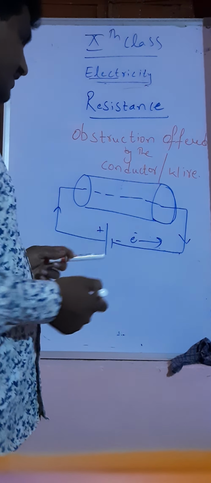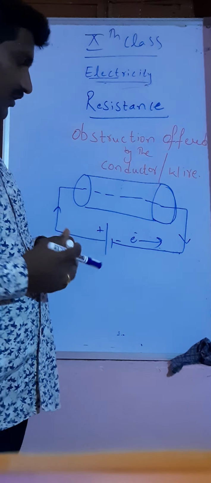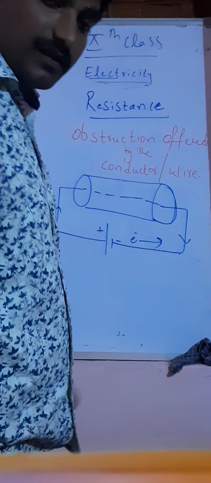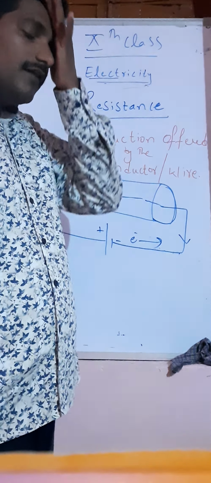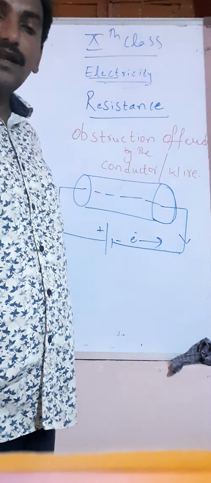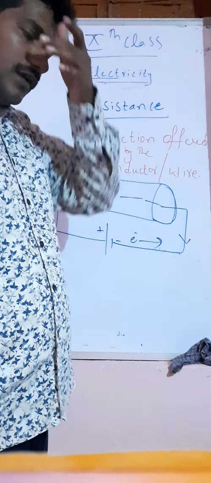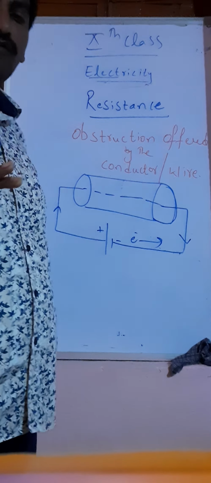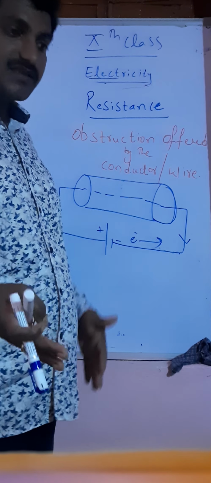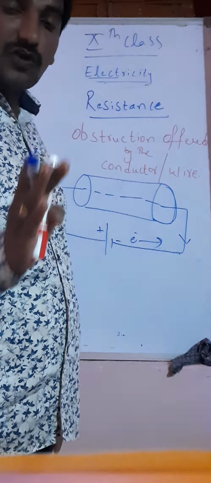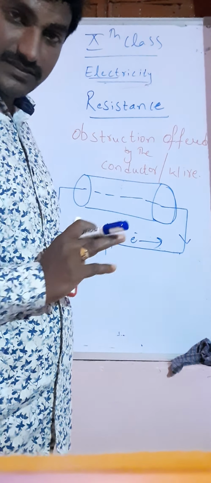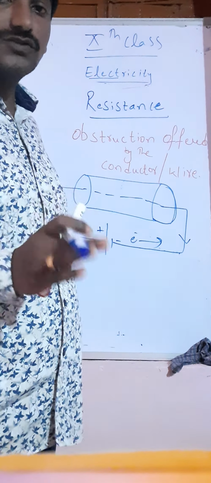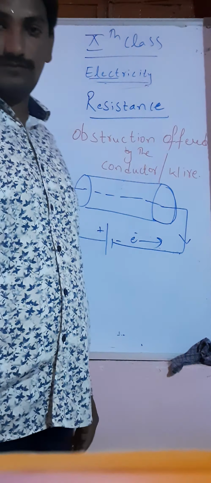Now, when electrons try to move this way, what are the rest of the particles in the wire or conductor? Electrons are always in motion when you give the external force, whereas the other particles are at rest, and those are all positive charge carriers, which we can also call protons inside the atom.